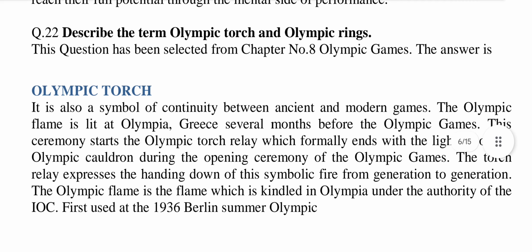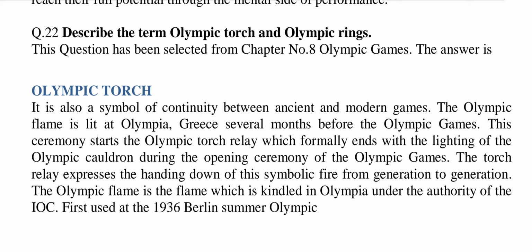22. Describe the term Olympic torch and Olympic rings. This question has been selected from chapter number 8, Olympic Games. The answer is Olympic torch. It is also a symbol of continuity between ancient and modern games.